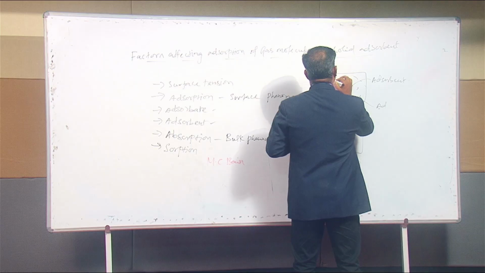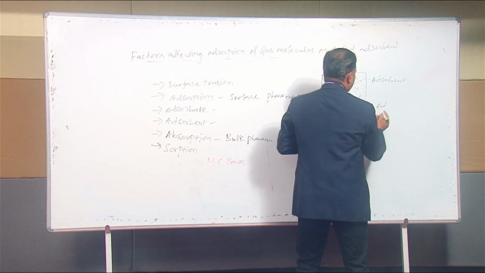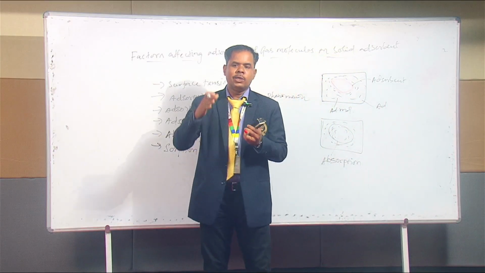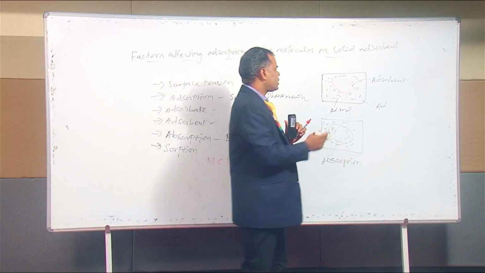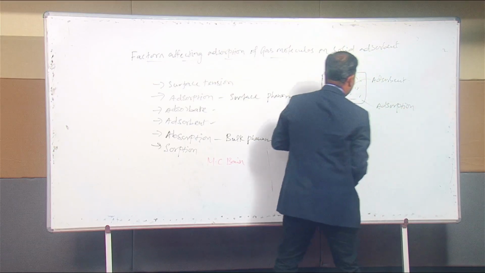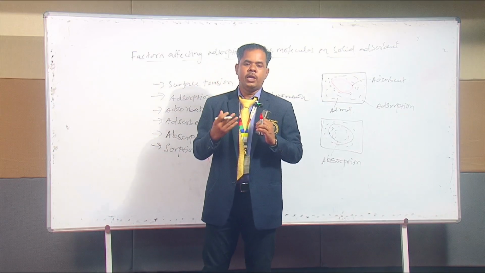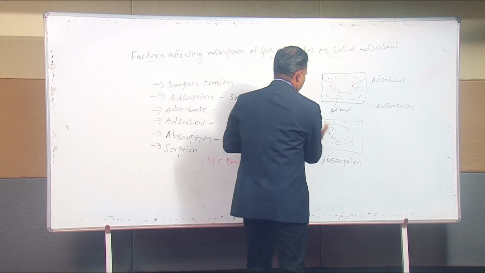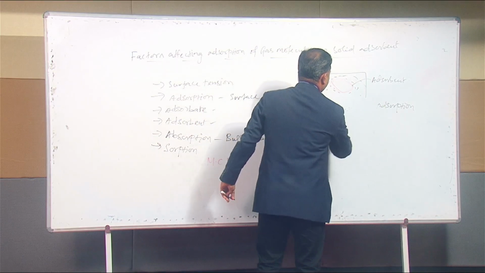The molecules are only adsorbed on the surface and retained there. They will not go deeper into the bulk. That is called adsorption. It is just the reverse of absorption, because in absorption the molecules are distributed uniformly throughout the body of the liquid or solid.